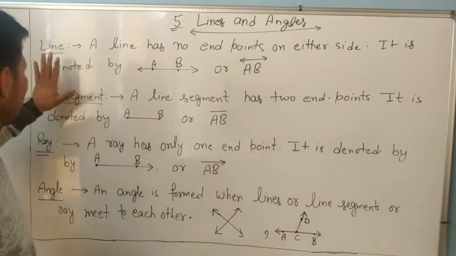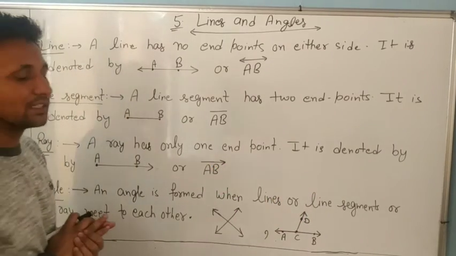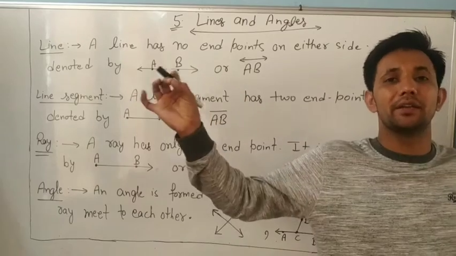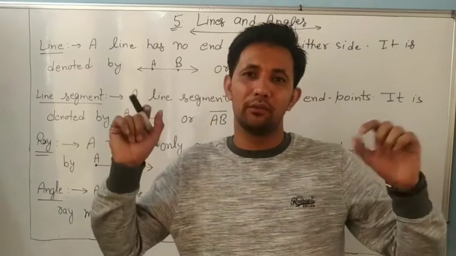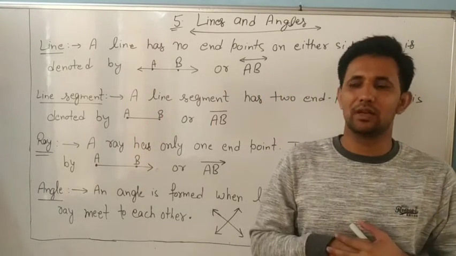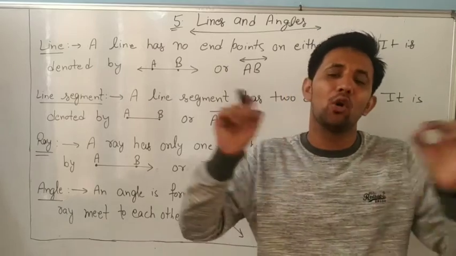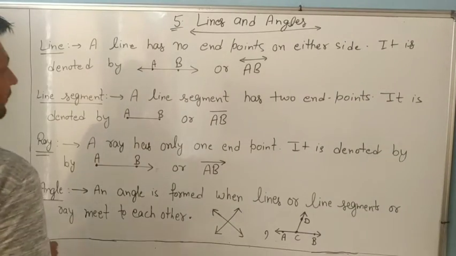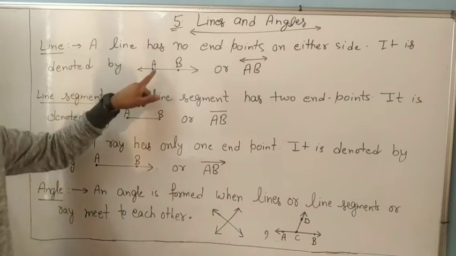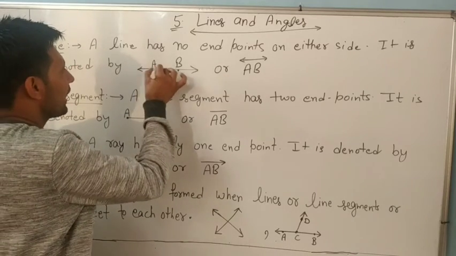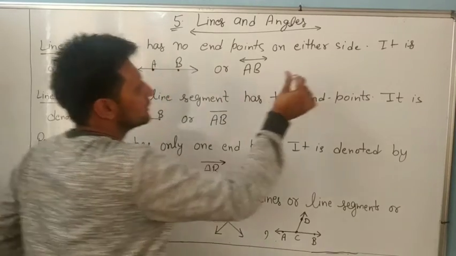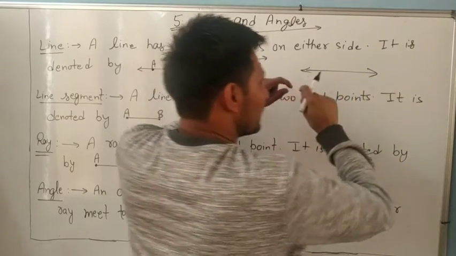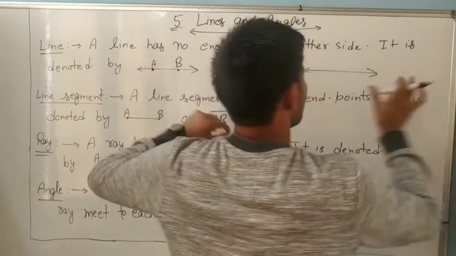Again, what is a line? A line has no end point. Otherwise you can say that a line has no end point. It means it is never ending. It is denoted by an arrow on both sides, which means this line can be extended on both sides. It is not ending.